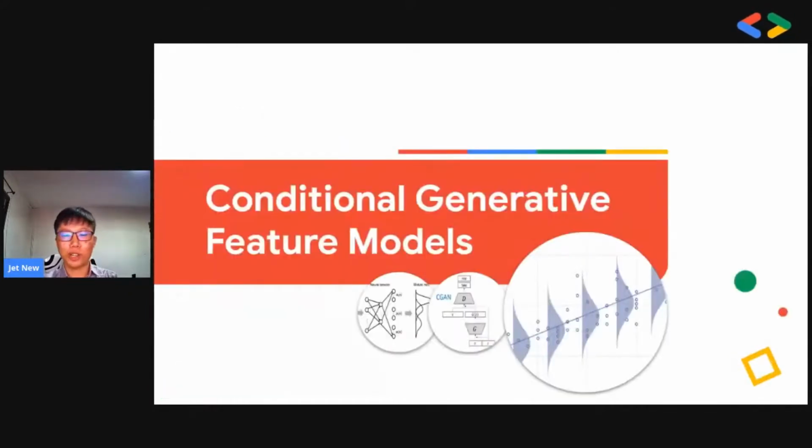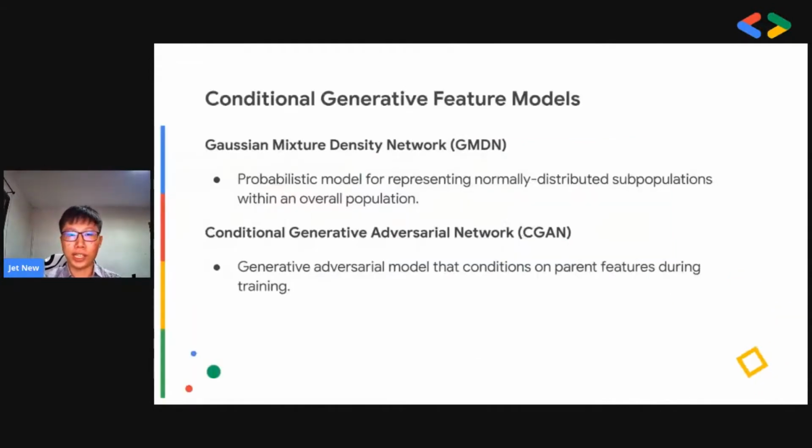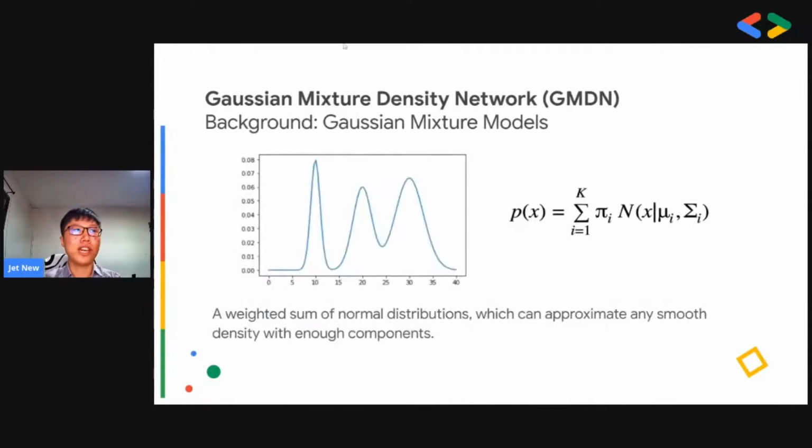Let's start off by introducing the conditional generative feature models. For that, we have the Gaussian Mixture Density Network, or GMDN, and the Conditional Generative Adversarial Network, or CGAN. Before I introduce the GMDN, I need to introduce Gaussian Mixture Models, or GMM. The GMM is a weighted sum of multiple normal distributions. A normal distribution is defined by its mean and its variance, which is what you see here. Pi here refers to the weight assigned to each normal distribution. When you sum all the weighted normal distributions, or components, together, you get a Gaussian mixture model.